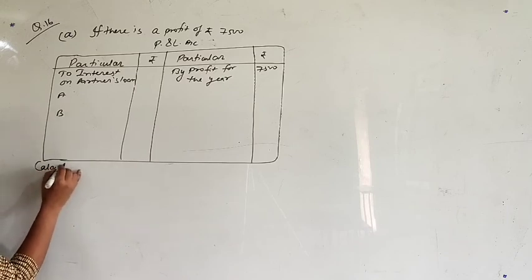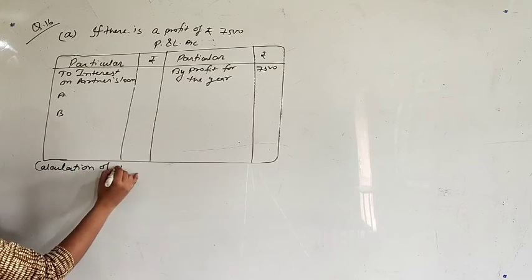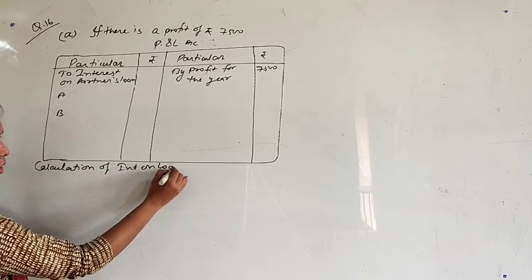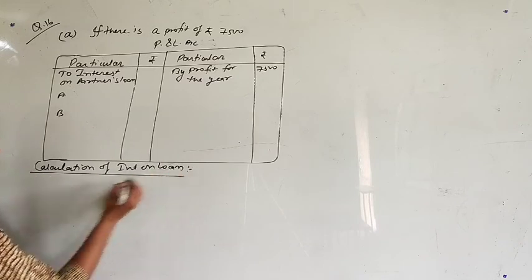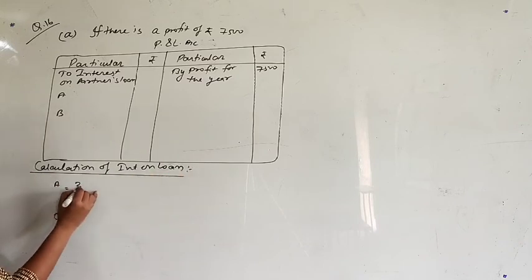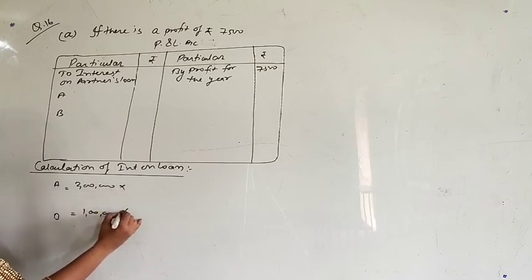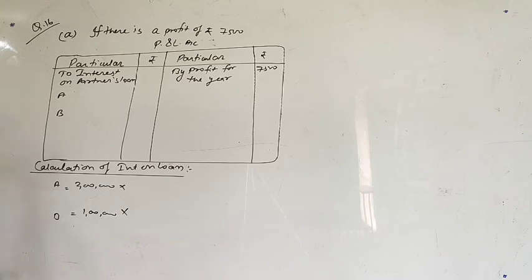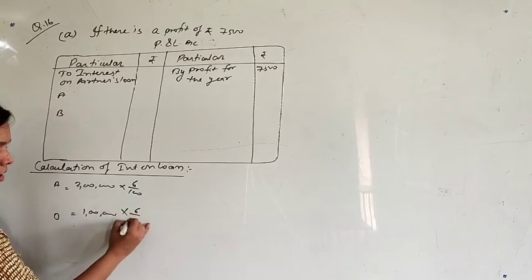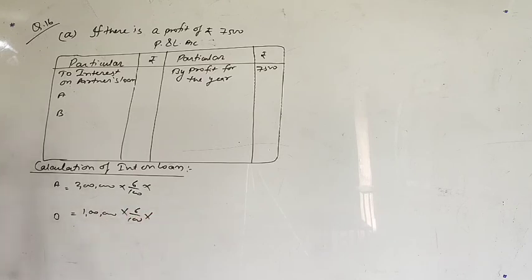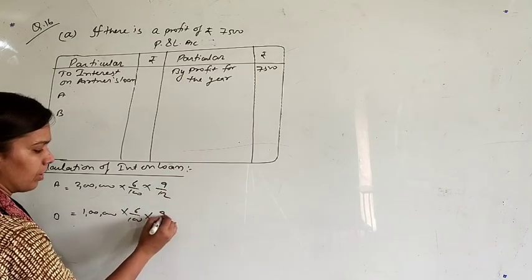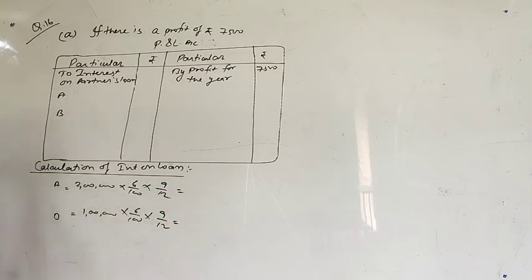I am writing here calculation of interest on loan for A and for B. 2 lakh rupees is the loan of A and 1 lakh rupees is the loan of B. Check, is there any rate in the question? No. So we have to give interest at the fixed rate of 6% in the absence of any information. And check the timing: 1st July 2018 means 9 months, July to March. So calculate this interest.